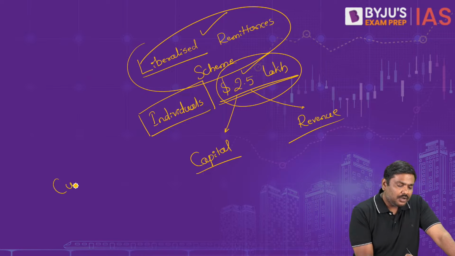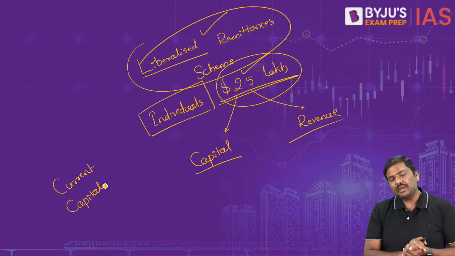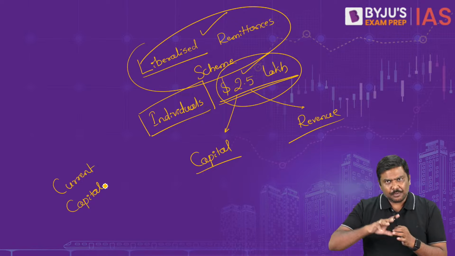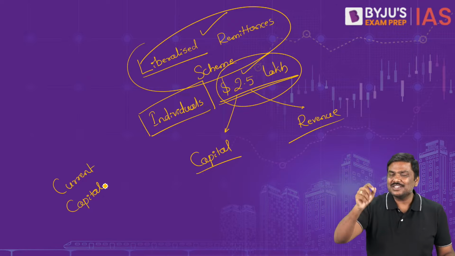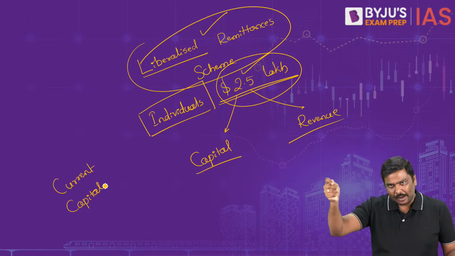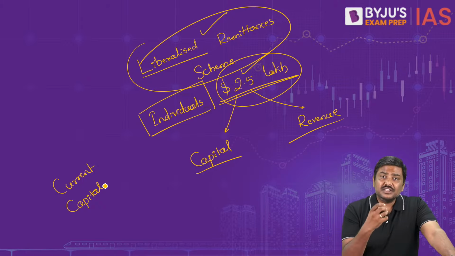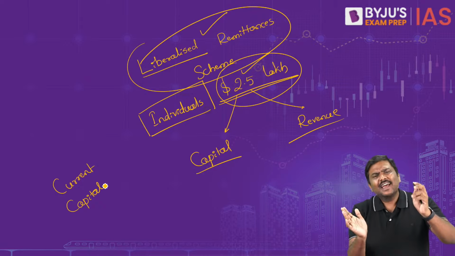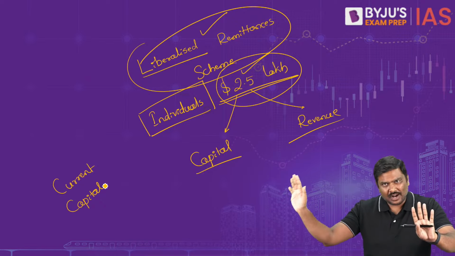We have a current account, we have a capital account, in the balance of payments. Of course, I am talking about balance of payments. As per IMF, we are supposed to have 3 accounts, that is current, capital and financial. But in case of India, the Reserve Bank of India, which is the authority to publish the balance of payments, has historically compiled 2 accounts. But please remember, it will also publish 3 account data as well.